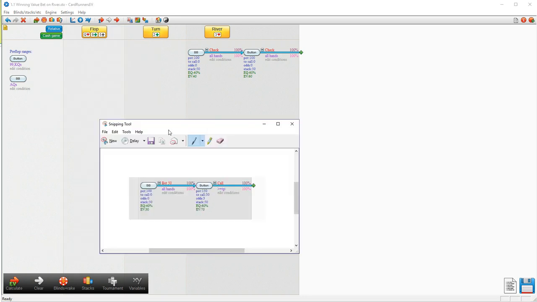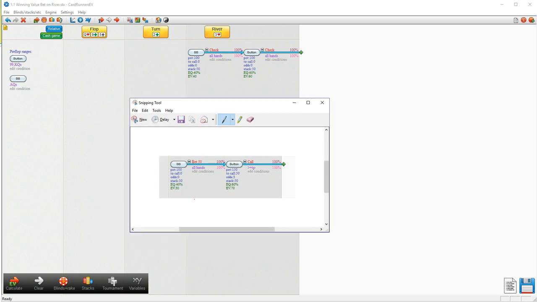So we're still losing 10 big blinds for the overall hand based on the idea that our opponent gets to the river with a stronger range than us. But we can see that that river value bet, knowing that our opponent is going to be calling with a range which is mostly better hands, it's going to have a better hand 60% of the time, now our expectation drops an extra 10 big blinds. In other words, this is a losing value bet.